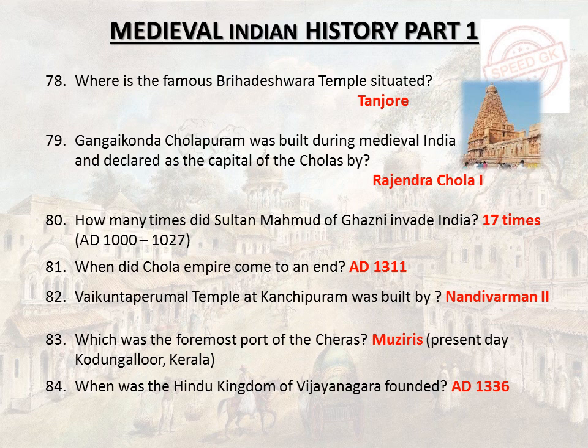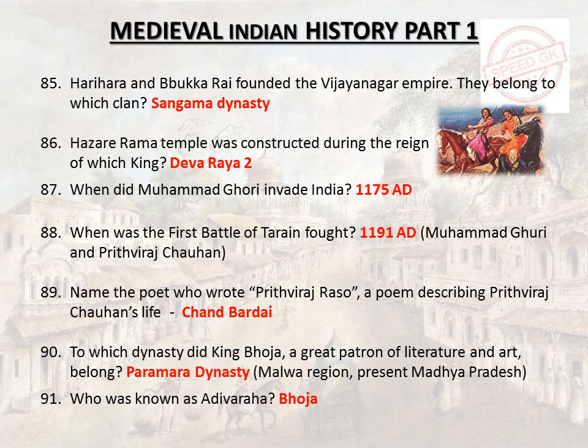Muziris, present-day Kodungalur, Kerala. When was the Hindu kingdom of Vijayanagar founded? AD 1336. Harihara and Bukka Rai founded the Vijayanagar Empire. They belong to which clan? Sangama dynasty. Hazara Rama temple was constructed during the reign of which king? Deva Raya II. When did Muhammad Ghori invade India?